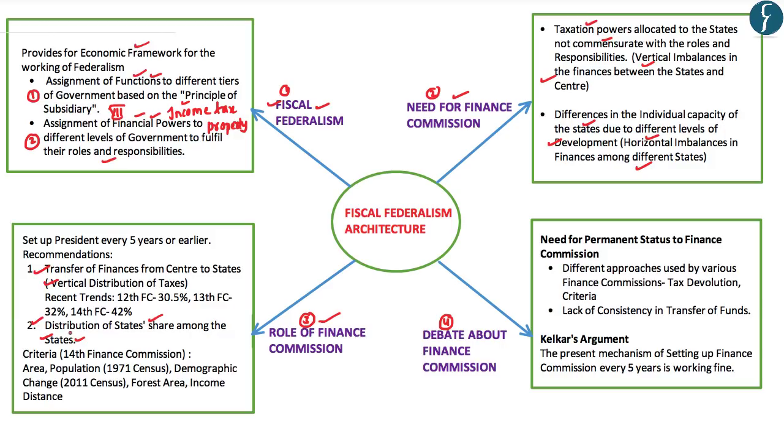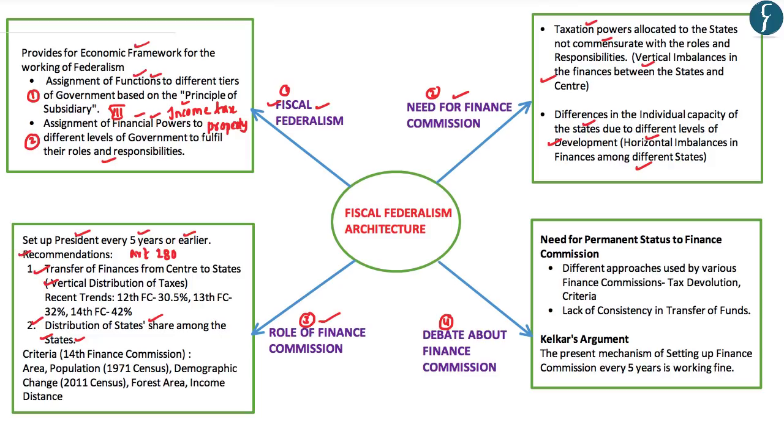So the Finance Commission is required to be set up in order to address the vertical and the horizontal imbalances between the central government and the state government. Further, you need to note that the Finance Commission is a constitutional body created under Article 280 of the Indian Constitution, wherein Article 280 provides that the Finance Commission shall be set up by the President every 5 years or earlier. As stated before, the main role of the Finance Commission is to give recommendations to the Parliament with respect to the transfer of finances from the centre to the states and among the different states in India.